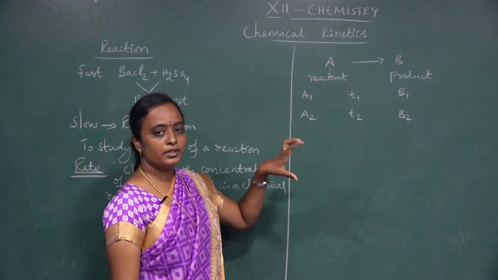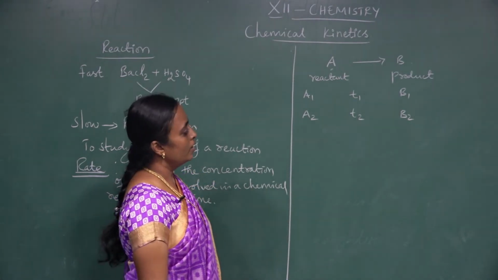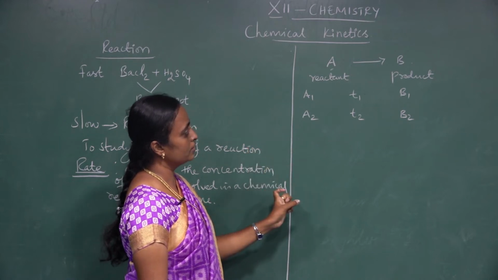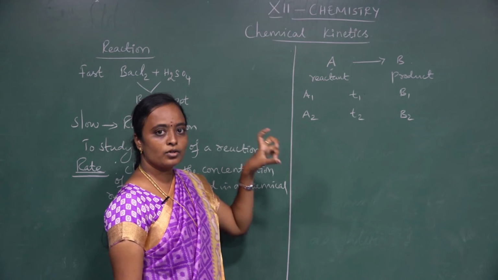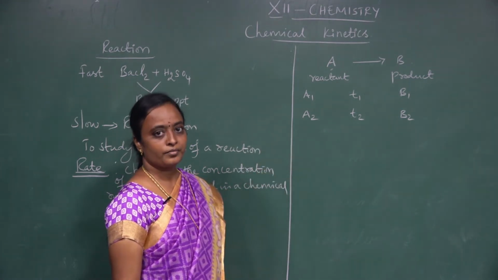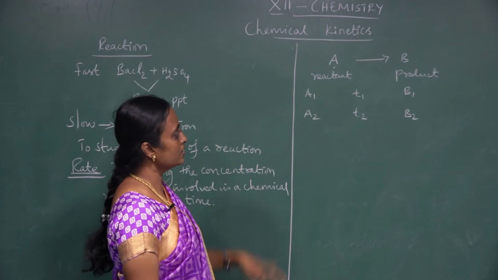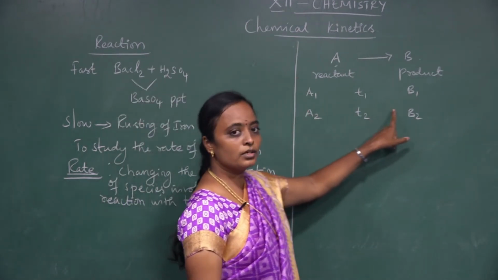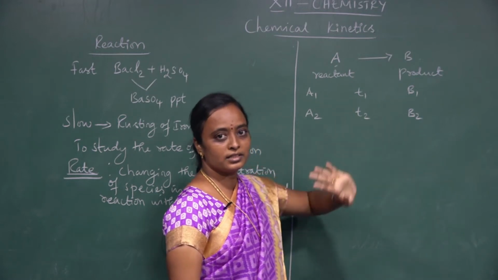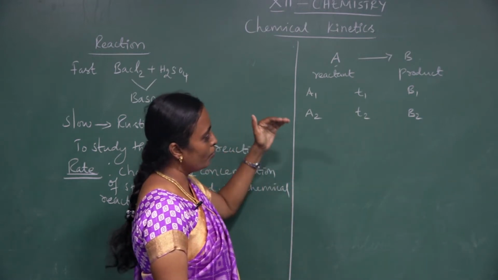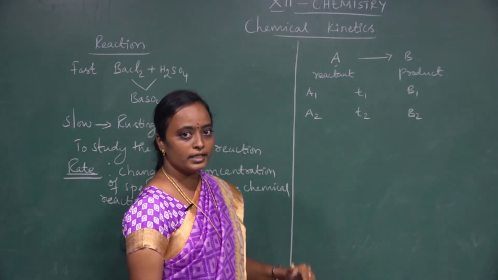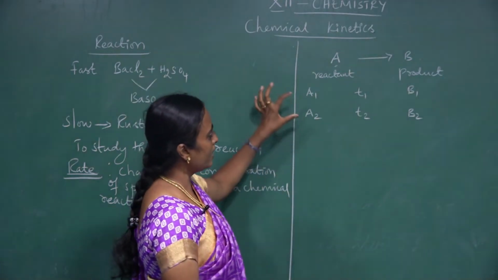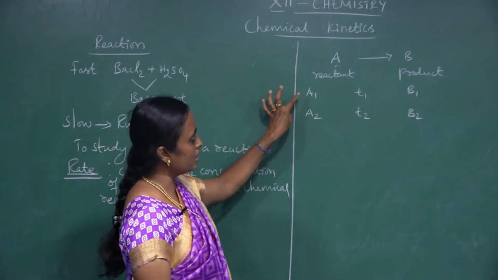Generally, what happens in the rate of reactions? Whenever a chemical reaction occurs, the reactant concentration slowly decreases as time proceeds, and the concentration of the product increases. So here I am going to consider two varying concentrations, A1 and A2.